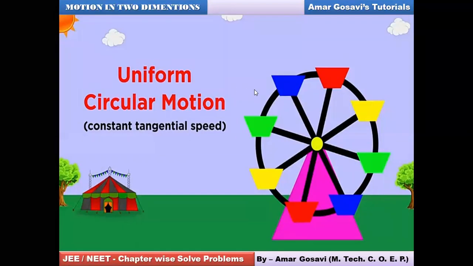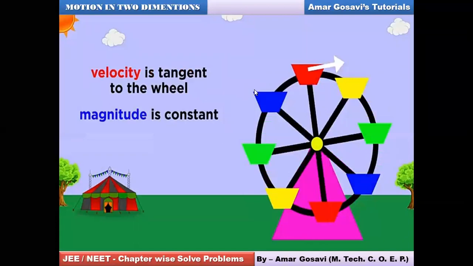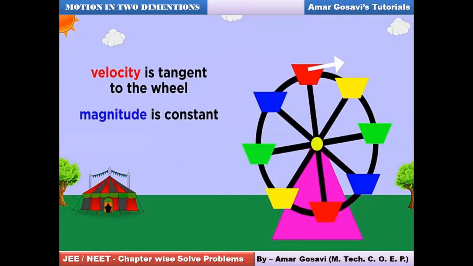Please make a note of this slide also, where you can see the velocity is tangent to the wheel, but the magnitude is constant. That means the direction is not constant. Only the magnitude of the velocity will remain constant. Most of you say done.